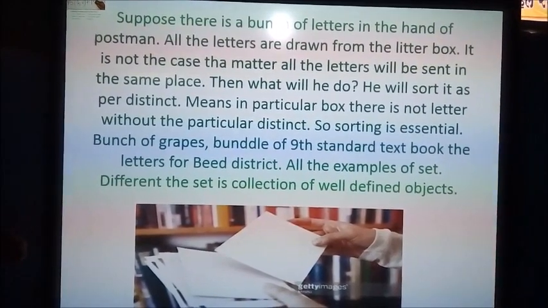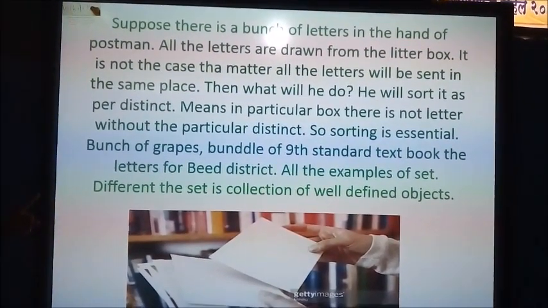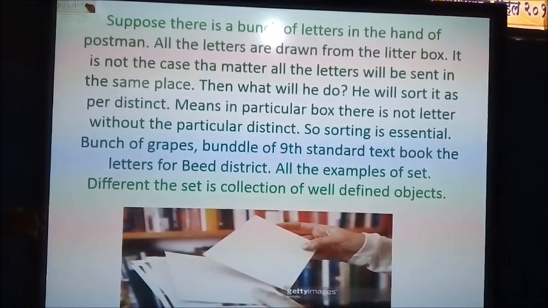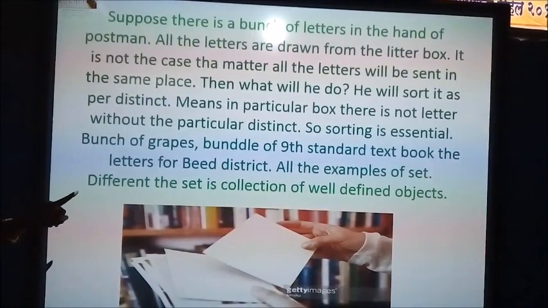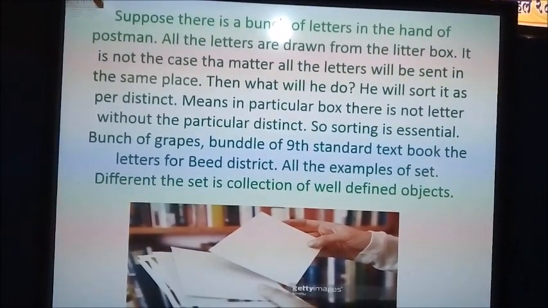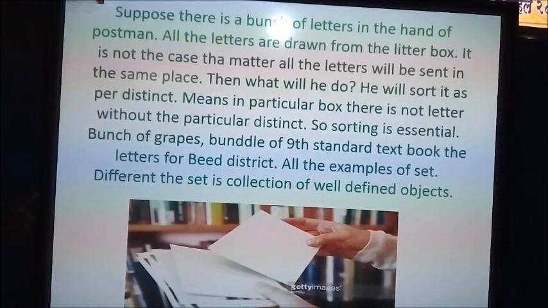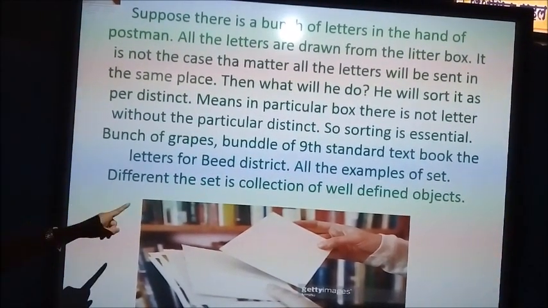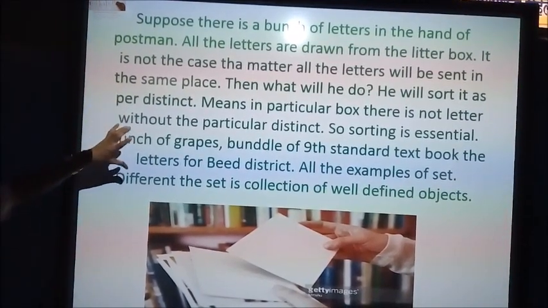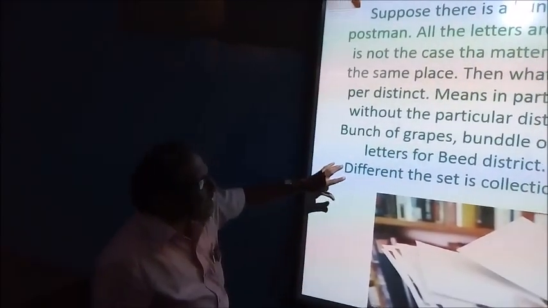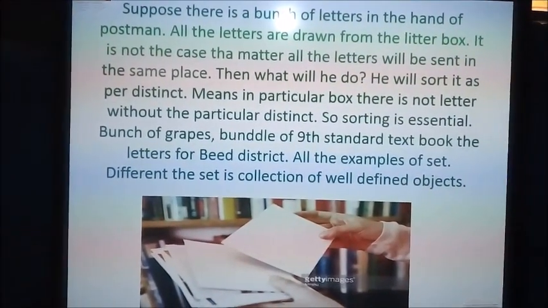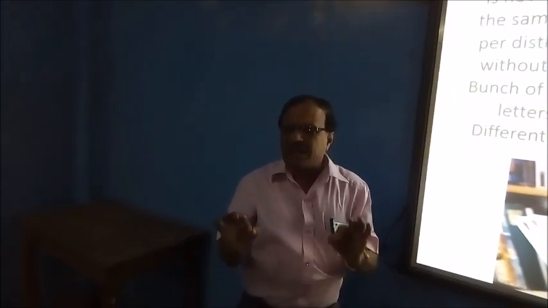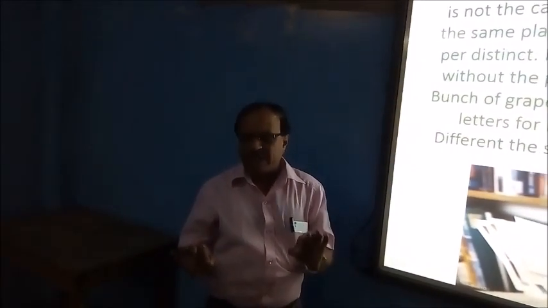So sorting is essential. A bunch of grapes, a bundle of 9th standard textbooks, letters from the Bid district, are all examples of a set. So from all those examples, how can we define the set? A set is a collection of well-defined objects. So this is the definition. The set is the collection of well-defined objects.